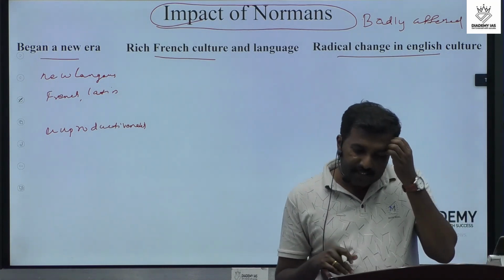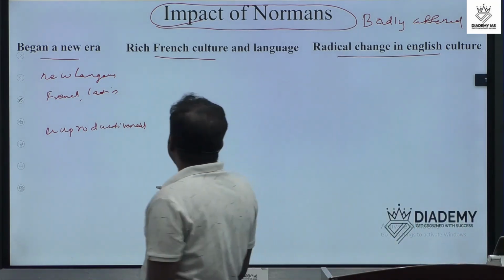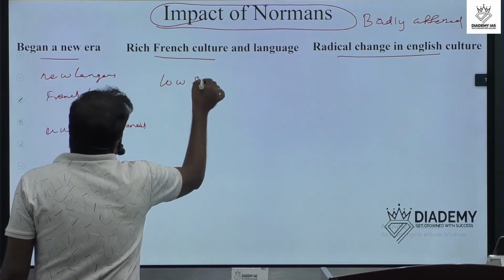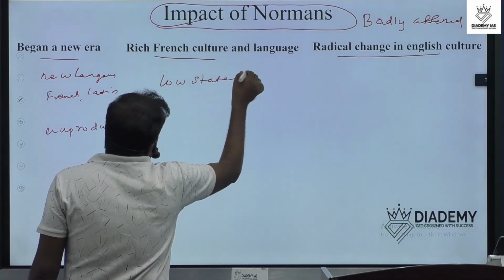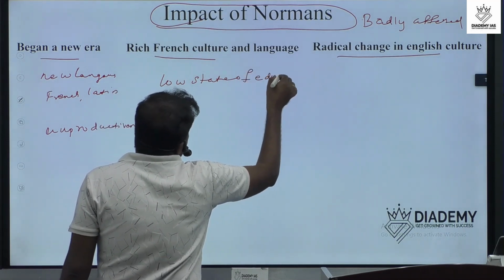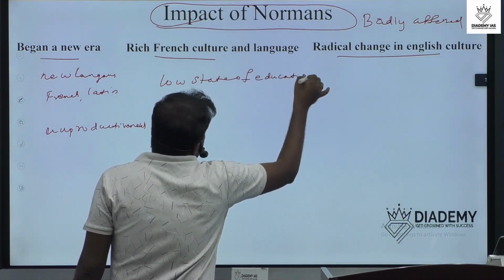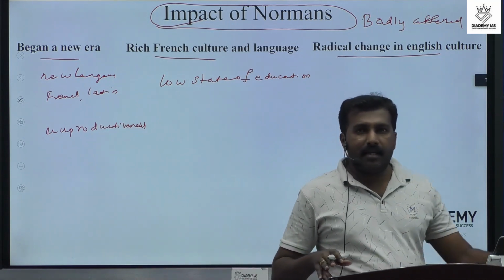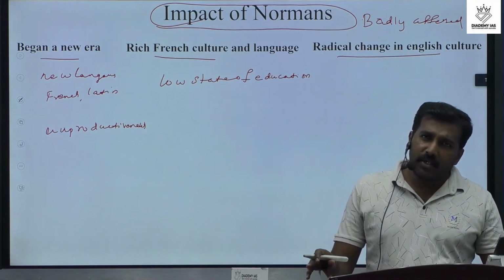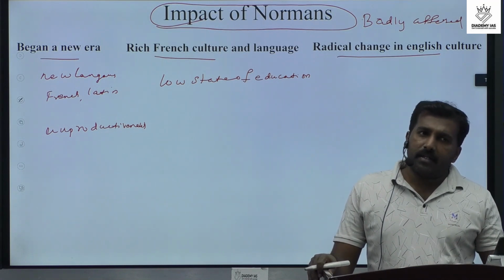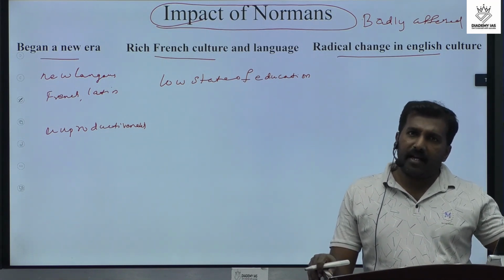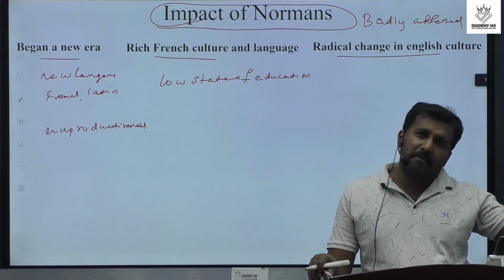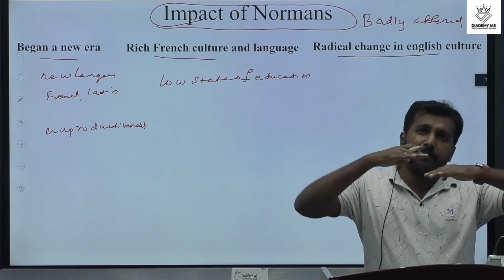The next we can say is the low state of education. What is the low state of education? It means that during the Norman time in England, this community was mainly based on the superior class.